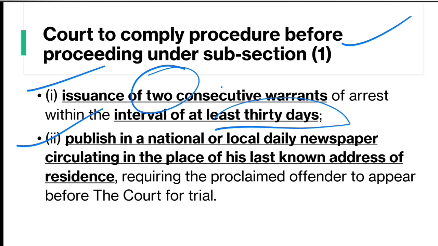Second says, publish in a national or local daily newspaper circulating in the place of his last known address of residence, requiring the proclaimed offender to appear before the trial court. So उसके appearance के लिए एक national या local daily newspaper में उसके appearance के regarding publication किया जाएगा.